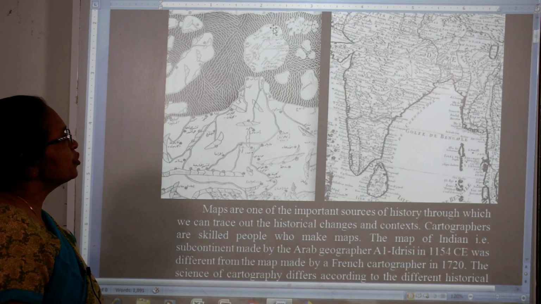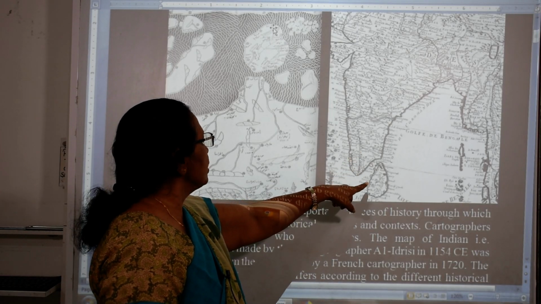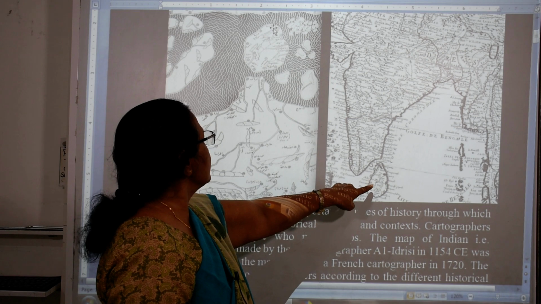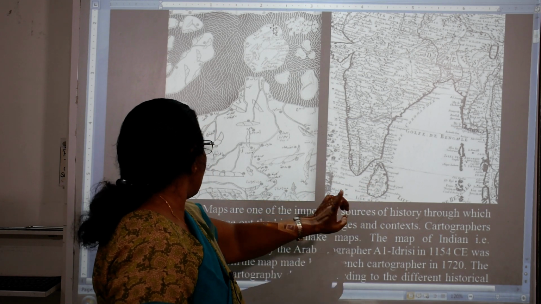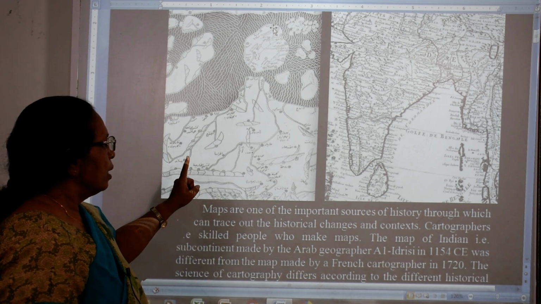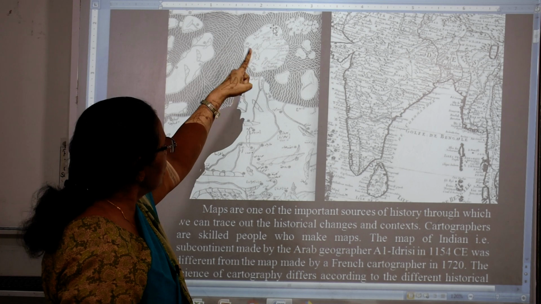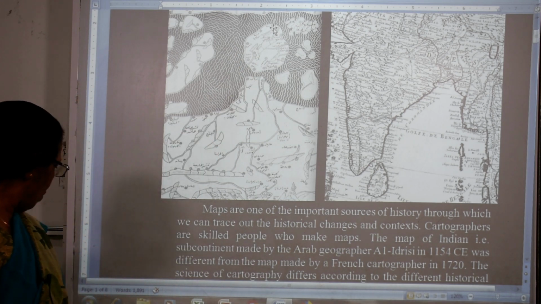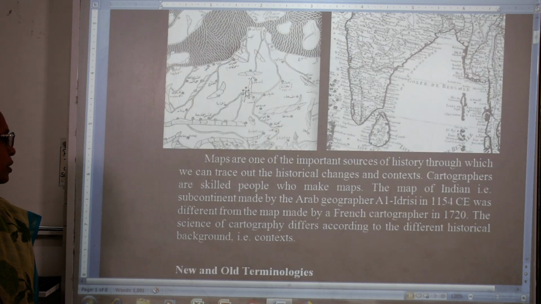Can you see, Sri Lanka in the French cartographer's map of 1720 is down here, but in the map made by Al-Idrisi it was on the top. So there is a lot of change in the map itself.